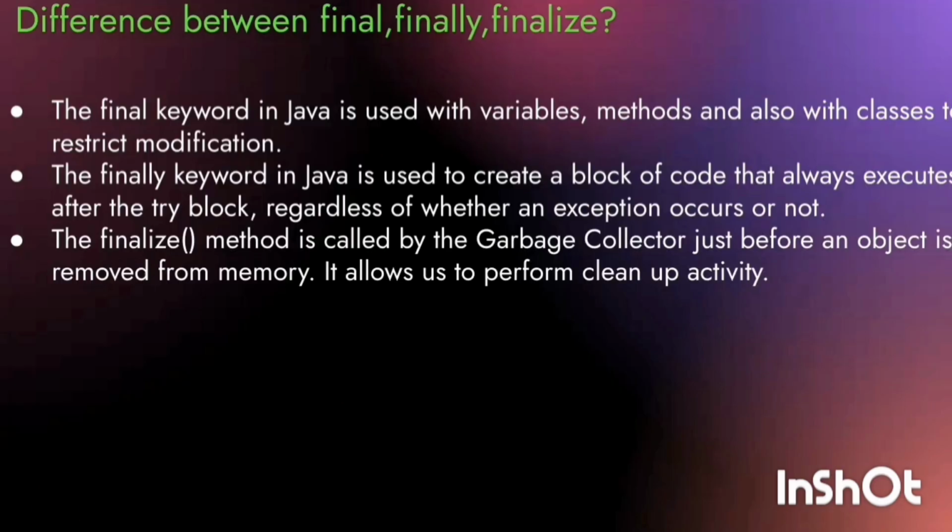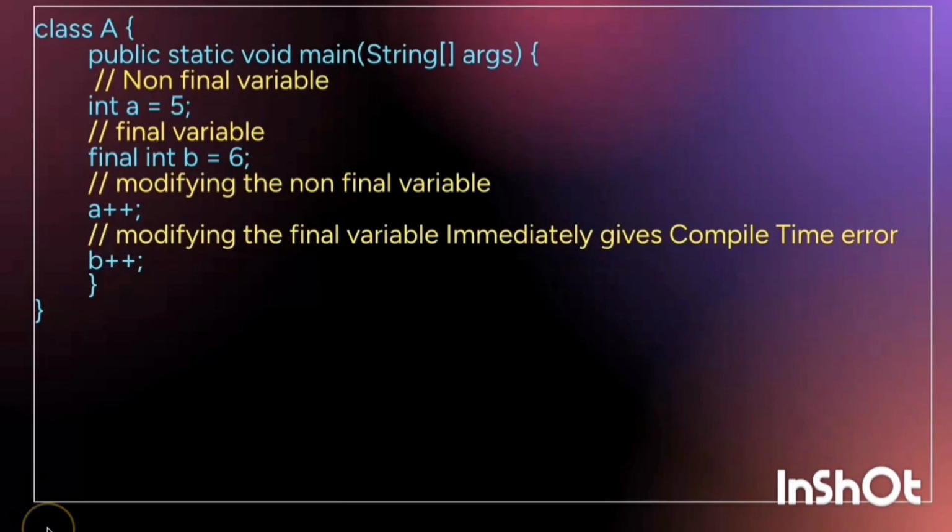Now we see the examples. Here are three examples. This one is for the final variable. Here we are modifying the final variable, so it will show a compile time error.